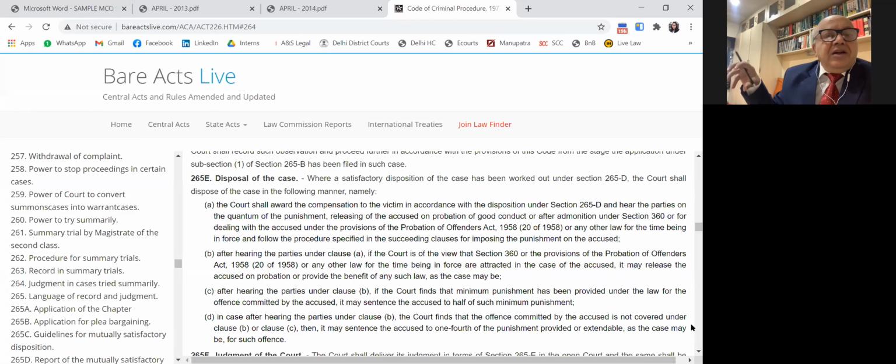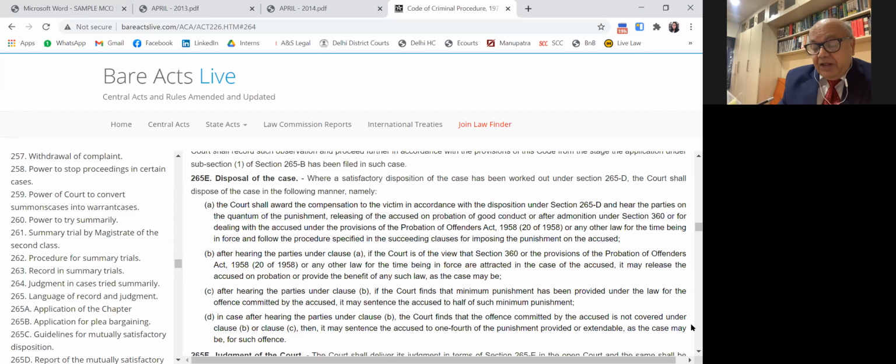Number one, condition precedent: the accused must make a voluntary application before the court, saying I am prepared to pay certain compensation. The court, after issuing notice and holding an in camera trial, may say that yes, the accused may be convicted, the formula accepted, and the accused may be released on probation of good character, or the offense committed is of a serious nature.